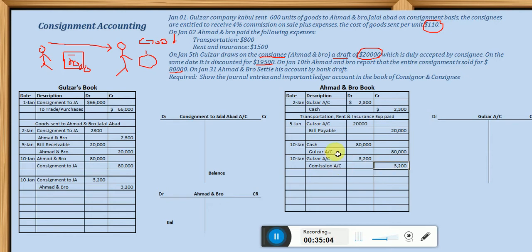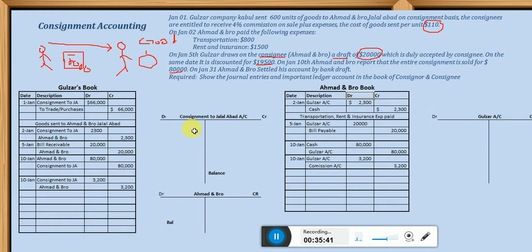Okay, next, dear students, on January 31st, Ahmad and Bro settled his account by bank draft. It means Ahmad and Bro finally paid the remaining balance to Gulzar. Up to this point we are not having any further transactions in the question. Now we have to post all these transactions into the consignment account, and Ahmad should post all the related transactions into the Gulzar account. So come, dear students, now we are posting all transactions to the consignment account.